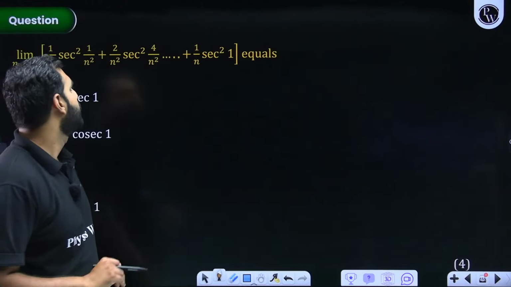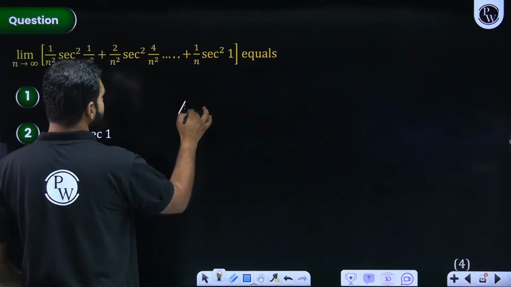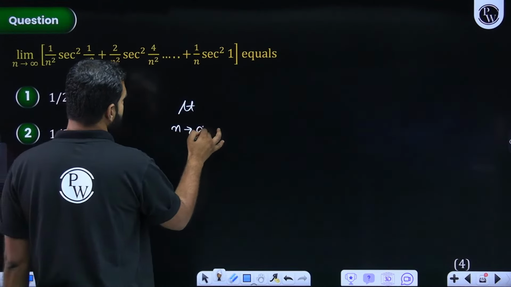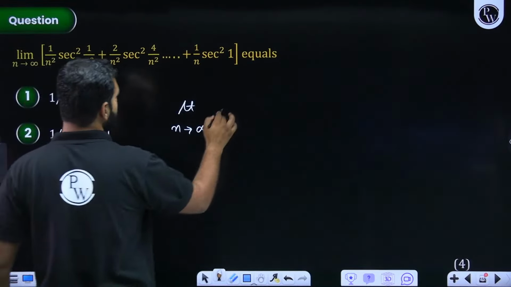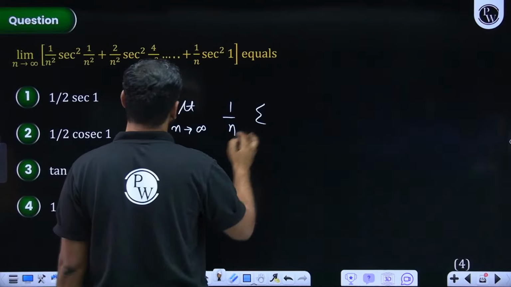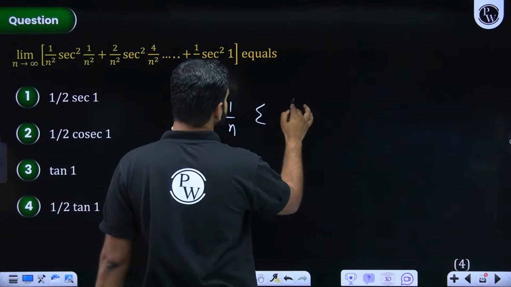So this question, limit as a sum. So first of all, if I could try and write it as, it will be limit n approaches infinity, 1 by n square, 1 by n square, 1 by n square, I can take 1 by n common. So when I have taken 1 by n common, I am writing it as summation. 1 by n, 2 by n, 3 by n, and so on. So I am writing it as r by n.